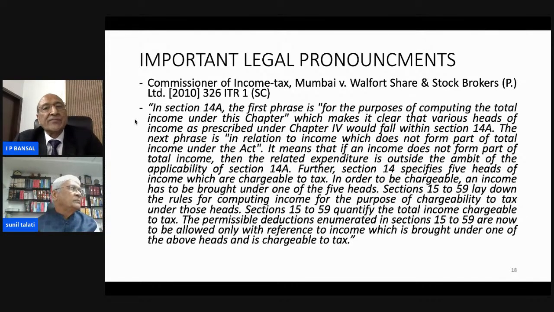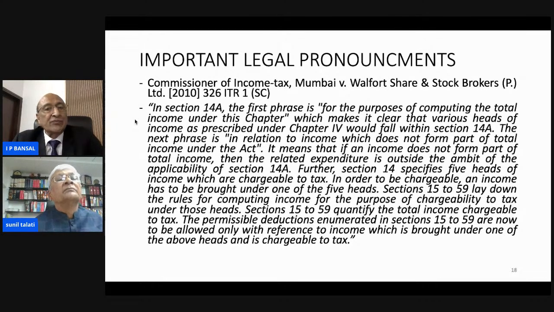In section 14A, the first phrase is "for the purpose of computing the total income under this chapter", which makes it clear that various heads of income as prescribed under chapter 4 would fall within section 14A. The next phrase is "in relation to income which does not form part of the total income". According to the Supreme Court, it means that if an income does not form part of total income, then the related expenditure is outside the ambit of applicability of section 14A. Further, section 14 specifies 5 heads of income which are chargeable to tax. In order to be chargeable, an income has to be brought under one of the 5 heads.